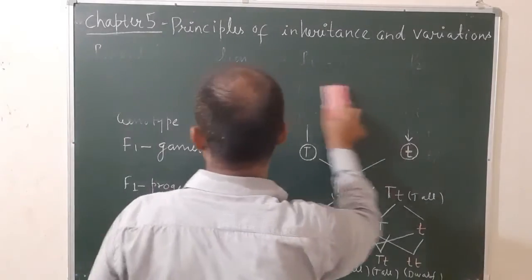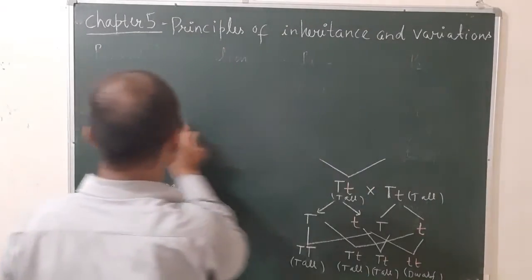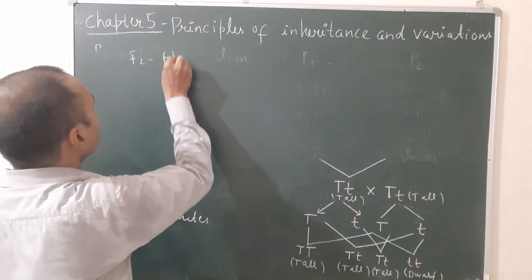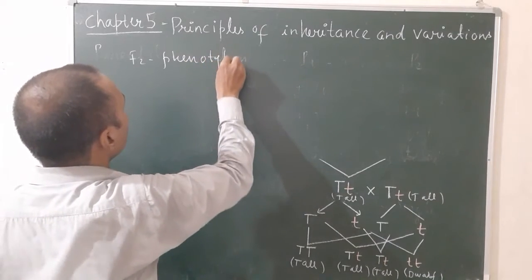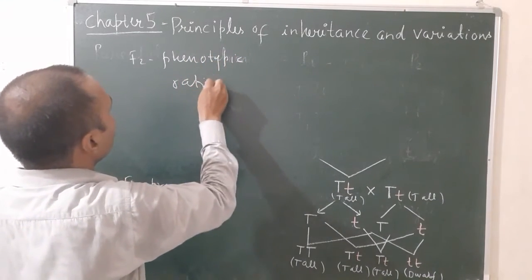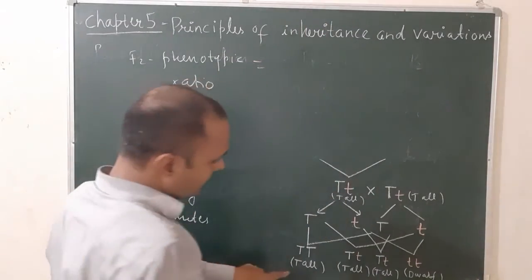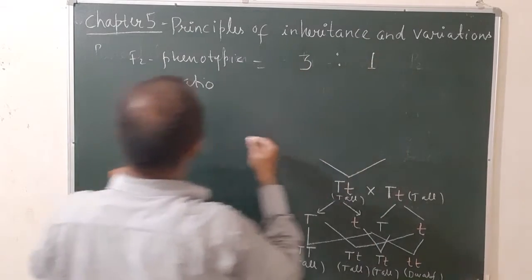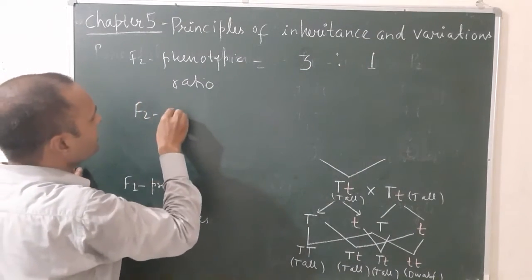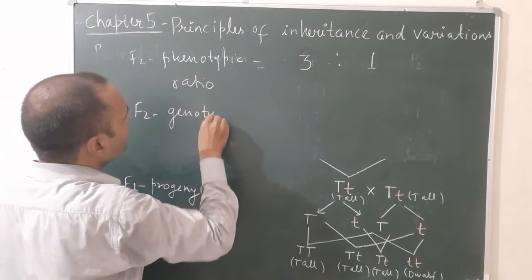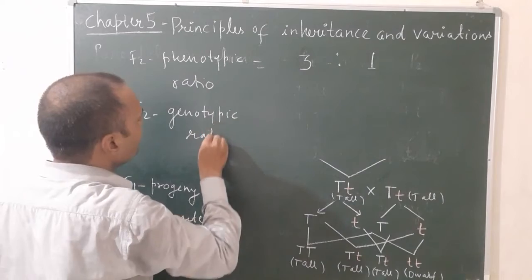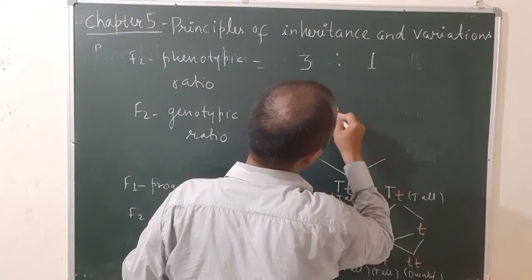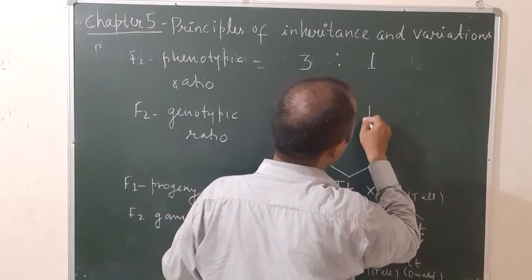You will write F2 phenotypic ratio. F2 phenotypic ratio will be 3 plants are tall, 1 is dwarf. The ratio will be 3:1. And F2 genotypic ratio, that is second generation, will be 1:2:1, because 2 are heterozygous.